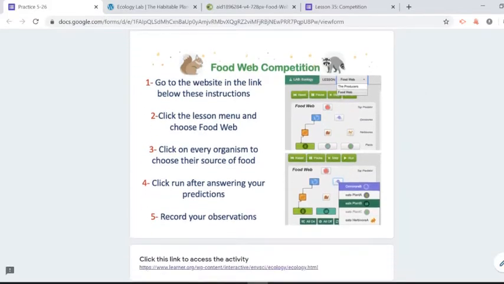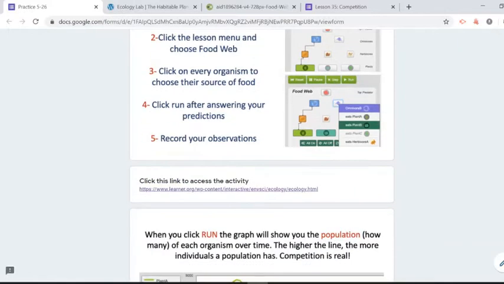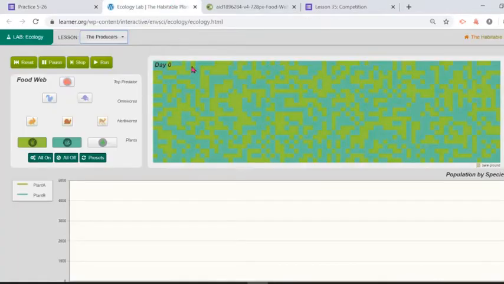Okay, so let's look at the instructions. There's a couple of instructions right before the activity, and it says food web competition. The first step is to click the website link right below here. So this is the website link. When I click it, it's going to take me to this website right here. Now we're going to go back and forth between the lesson and the website, okay?